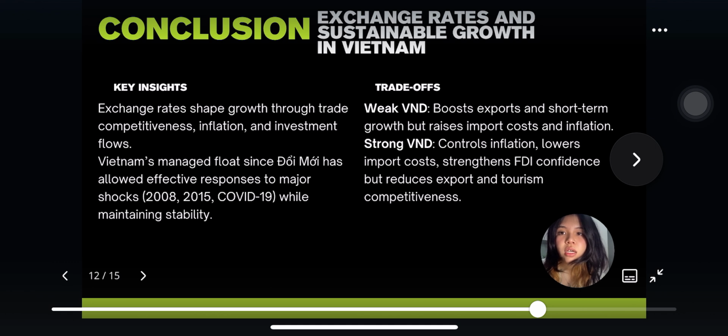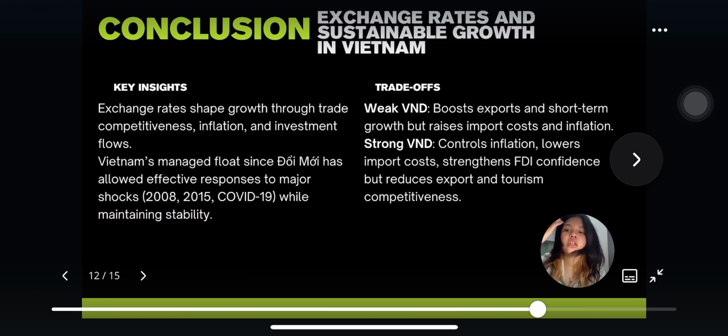Since the reform, the managed float regime has allowed Vietnam to respond effectively to major global shocks, such as the 2008 financial crisis, the 2015 renminbi devaluation, and COVID-19, while still maintaining overall stability, which shows that the exchange rate policy is not just a technical tool, it's also a critical foundation for macroeconomic resilience and long-term development.